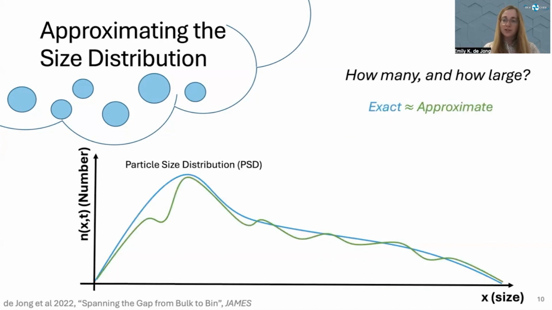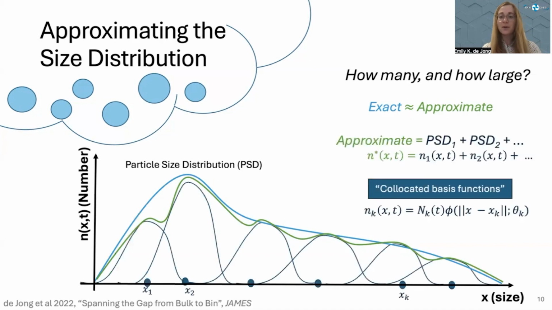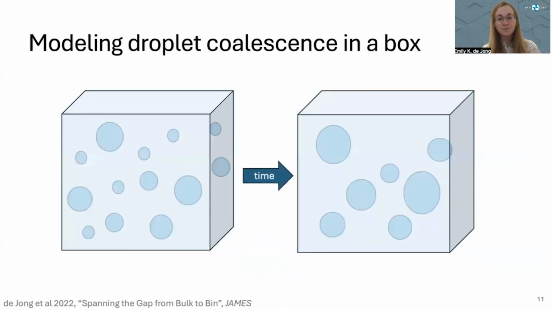Let's come up with an approximation instead, which is itself a sum of many sub-distributions which look like particle size distributions themselves. In particular, we're using something called collocated basis functions, where each of these sub-distributions is a basis function that is centered at a particular size x_k and has some other hyperparameters. We then, in a similar spirit to the bin method, evolve the number density associated with each of these basis functions forward in time, but now using this smooth representation.